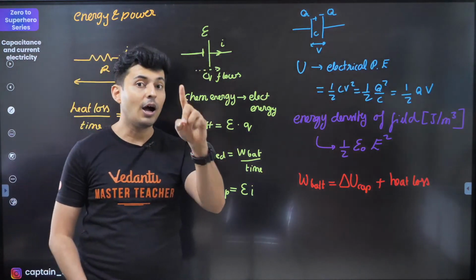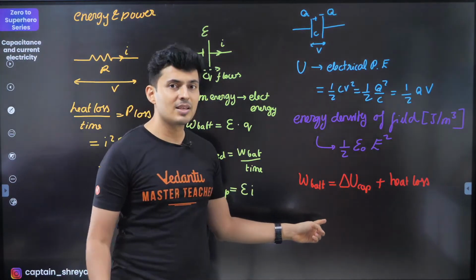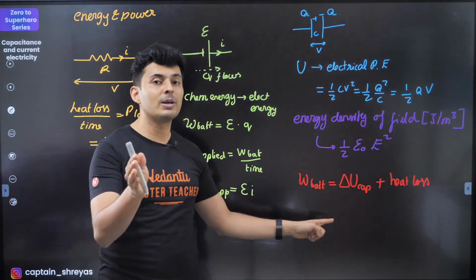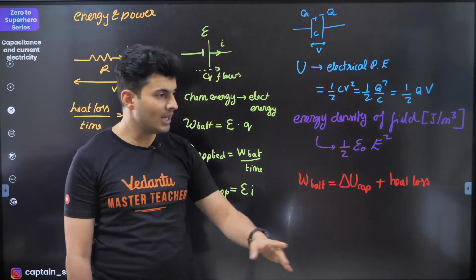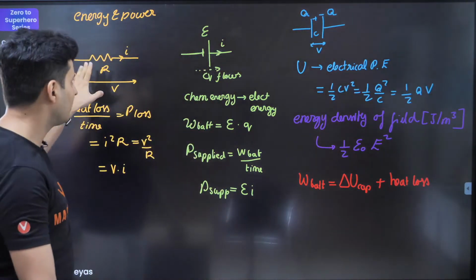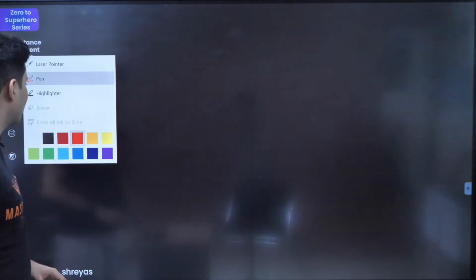Yeah, heat. And how much percentage is lost? It is always 50-50%. If the battery gives 100 joules, 50 joules is lost as heat. Only 50% or 50 joules will be stored in the capacitor. That's how it is. Okay, keep this in mind. Very important governing equation. So that's about your energy considerations. Moving on to the next part.